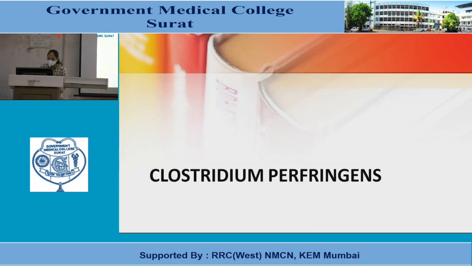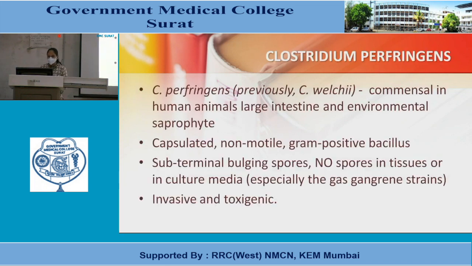Now we will see Clostridium perfringens. Clostridium perfringens, which was previously named Clostridium welchii, is a commensal in the large intestine of humans and animals and an environmental saprophyte.